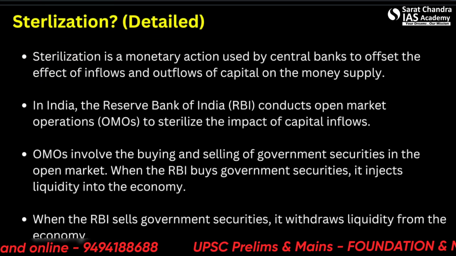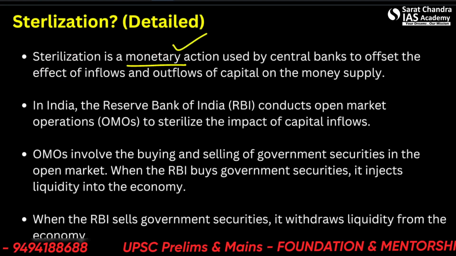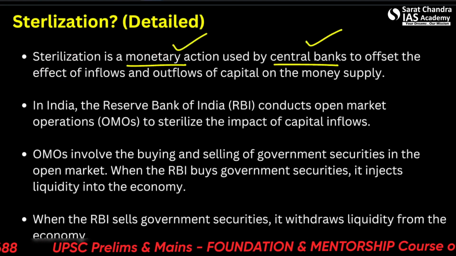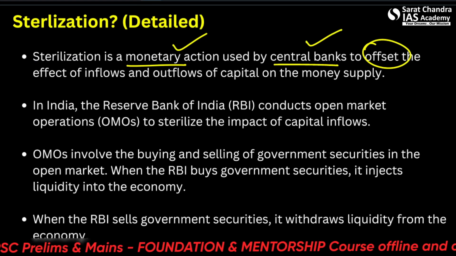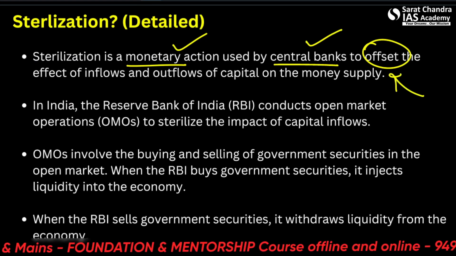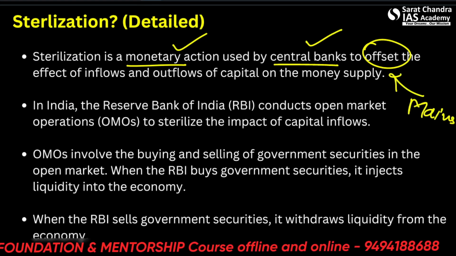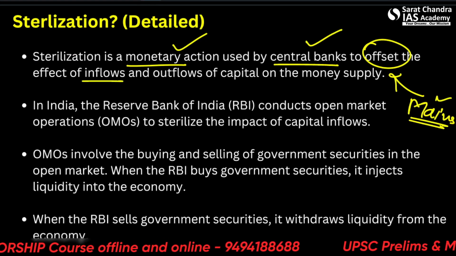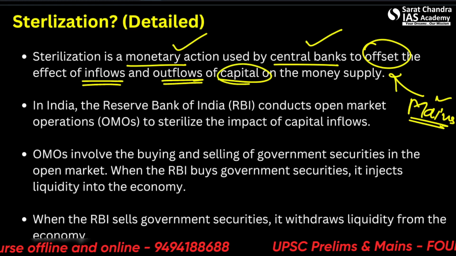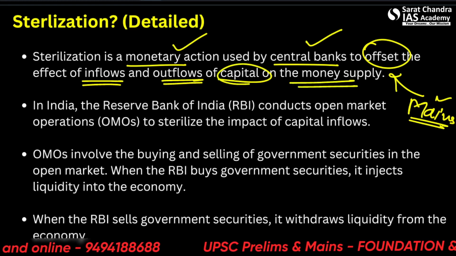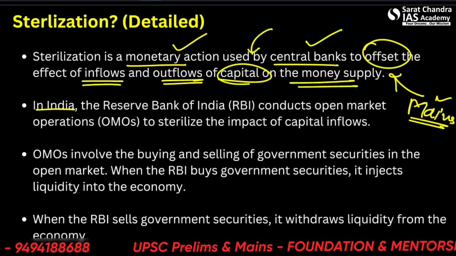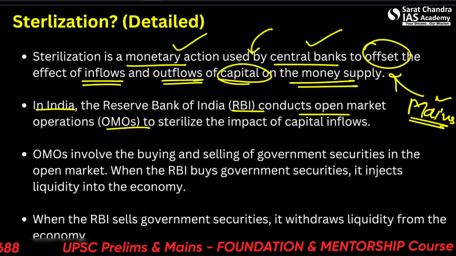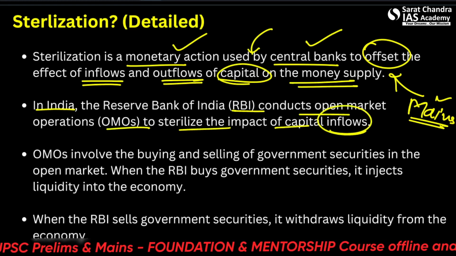So sterilization is a monetary action used by the central banks to offset the effect of inflows and outflows of capital on the money supply. Remember these terms, because they will help you in mains answer writing. Concept clarity is important. In India, the RBI conducts open market operations to sterilize the impact of capital inflows.